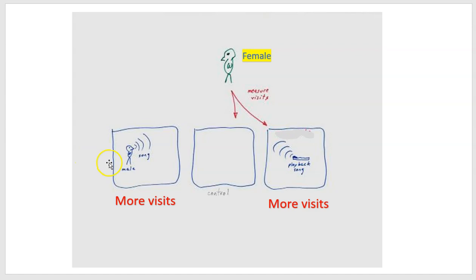Now, it would be interesting to have all three conditions, and we would predict if she's only paying attention to the song, so to the sound of the song, then she would, when given a choice of these three areas, visit the two areas on the ends here equally, right? And the amount of visits to those two areas would be more than the control. If she's also extra attracted to the sight of the male, then she would visit the one on the left here more than the one that just has the recording of the song. So by having three conditions here, you could also examine the influence of the physical presence of the male as well.